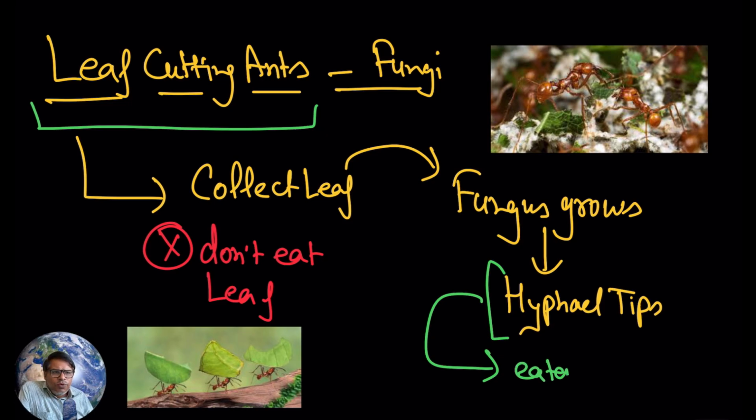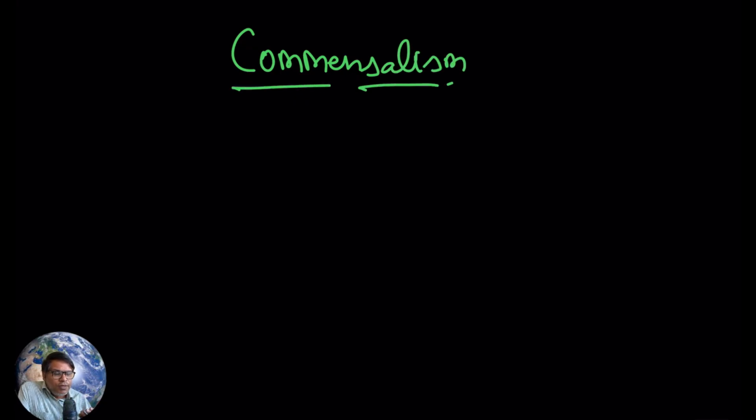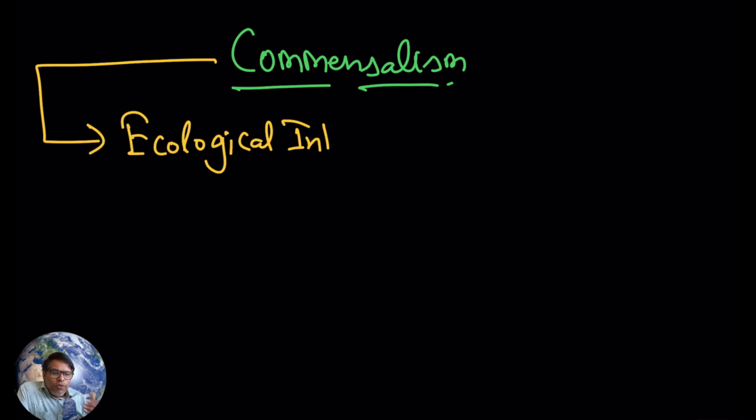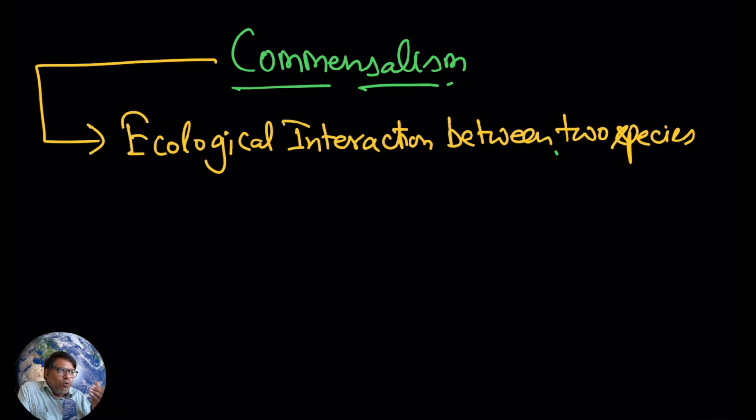Now let us move to the next point. Next, here we are going to discuss commensalism. Now try to see here. In the case of commensalism, what you are going to see is that of the two species living together, not both are going to get benefit. Only one will get benefited; the other will not be harmed, but it is not going to get any benefit.